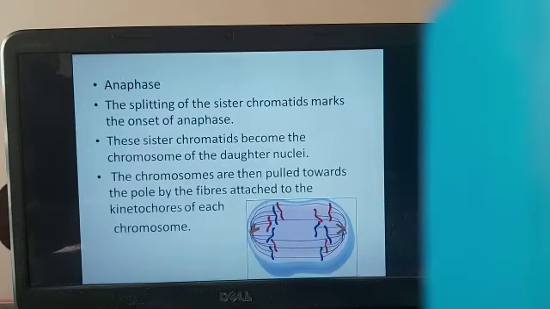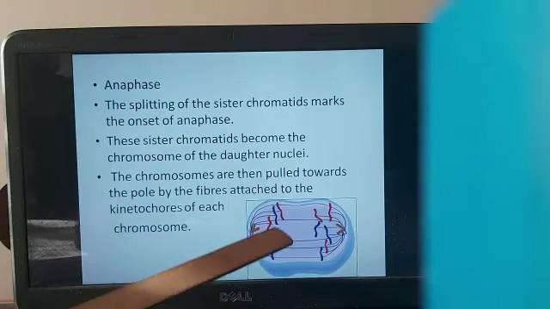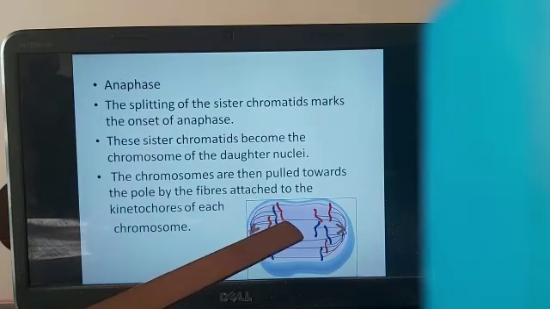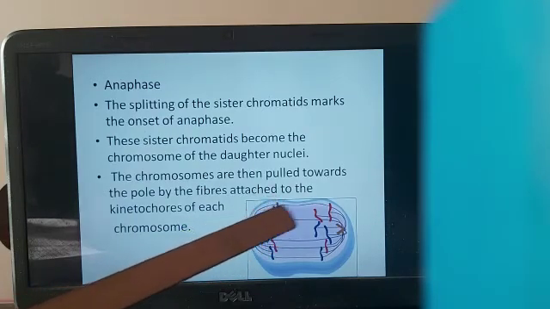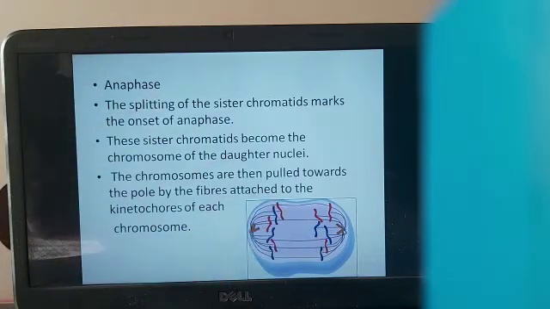Now metaphase is followed by the next phase called anaphase, where there is splitting up of sister chromatids. Earlier we denoted them as chromosomes, but now we are going to call them chromatids. So sister chromatids are moving towards their opposite poles and they are being pulled by spindle fibers. You can see that the sister chromatids are separated and moving towards the opposite poles.